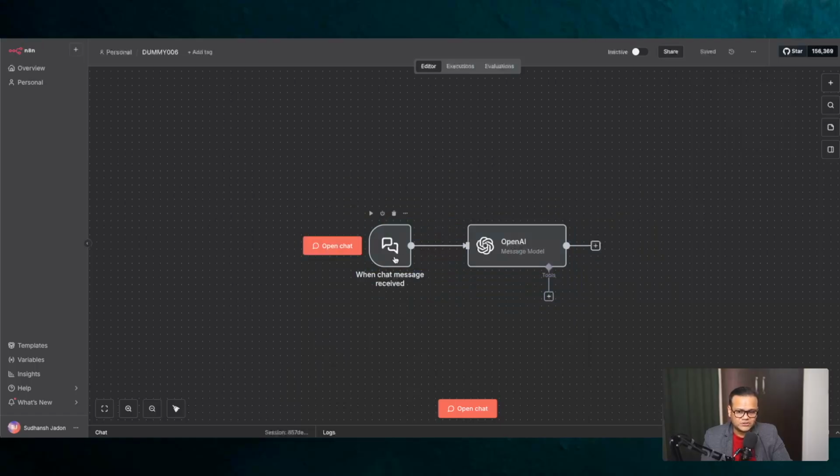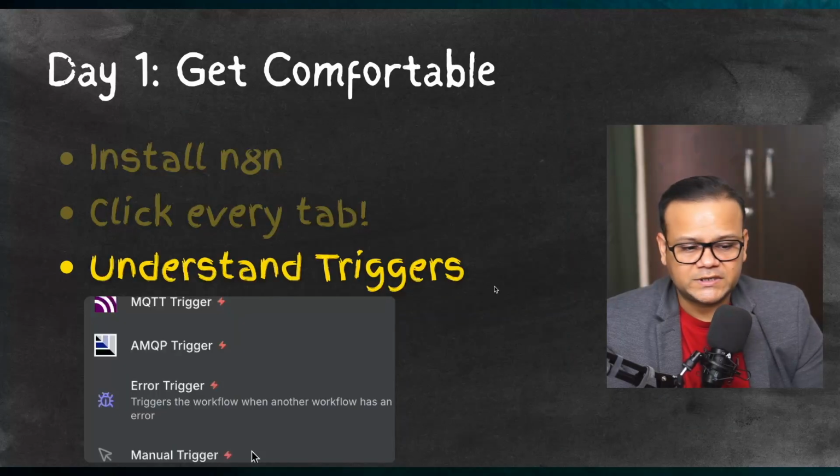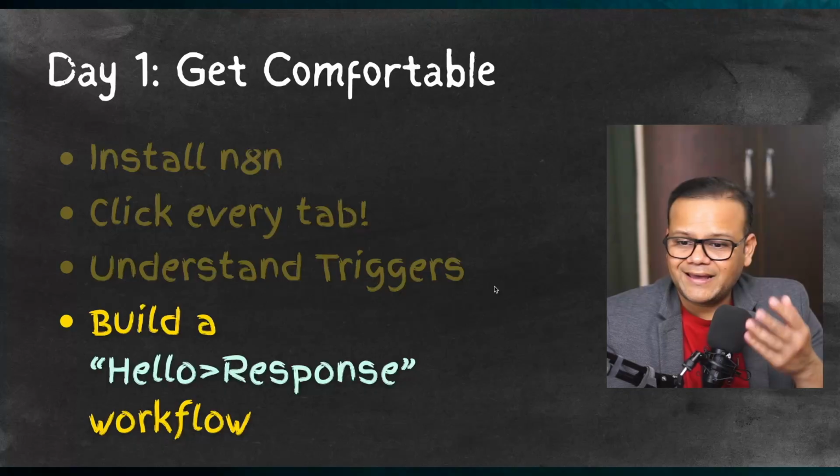A trigger is your chat message, and once it receives this chat message, it will just reach out to OpenAI. It will message this model and try to get a response. And once you are a little bit comfortable with triggers, that's where you can build a quick hello response workflow.